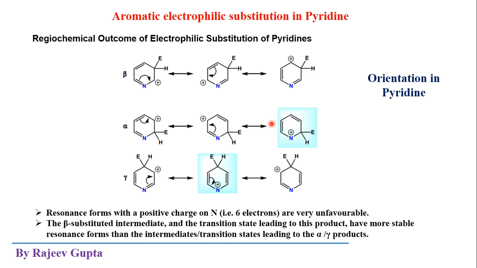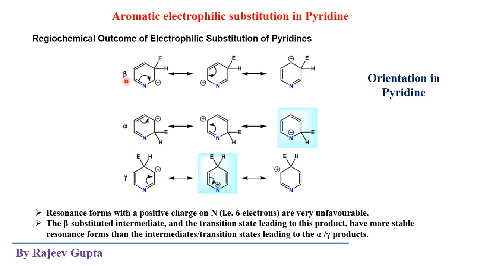This is the last resonating structure for alpha attack, and the middle resonating structure for gamma attack. So with these two very less stable resonating structures, the overall stability of the Wheland intermediate formed by alpha or gamma attack will be very low.